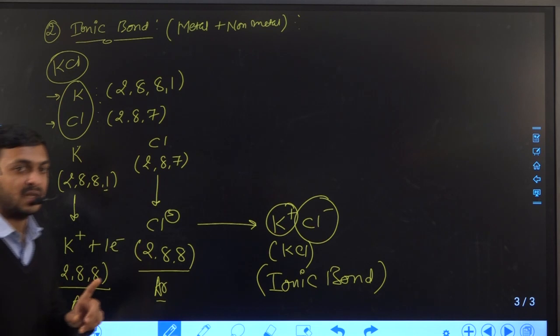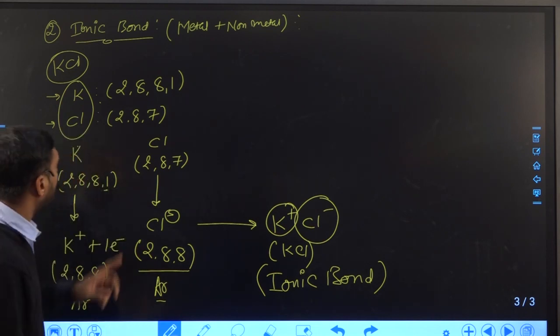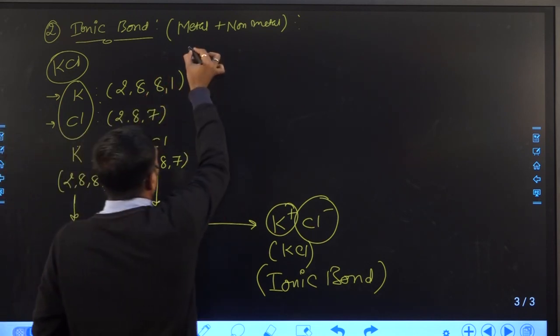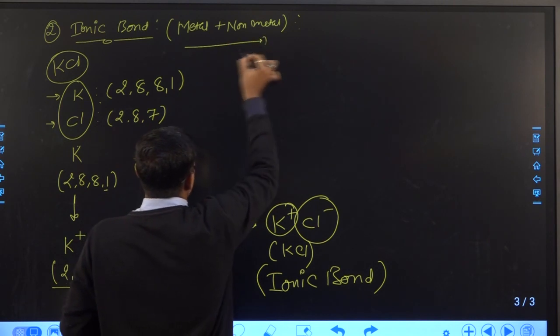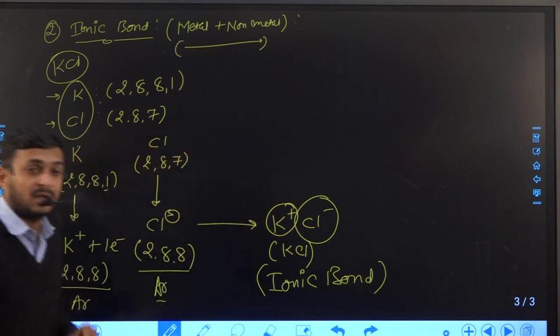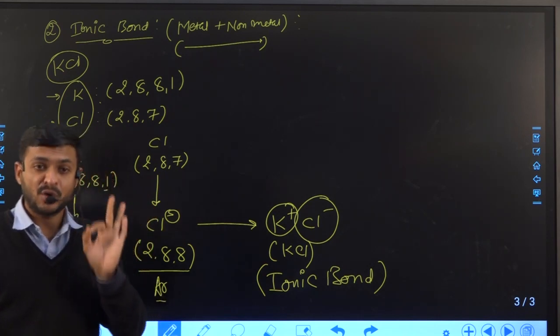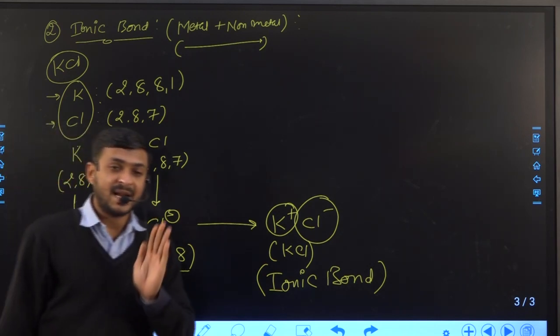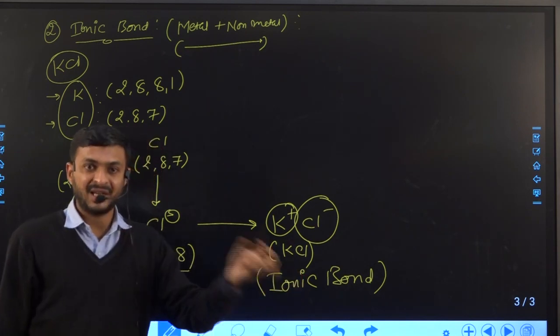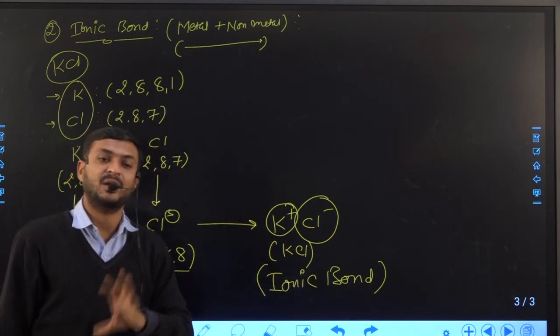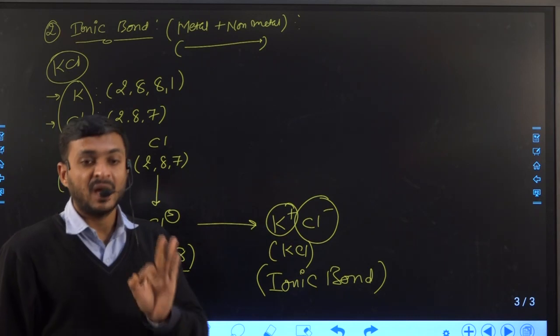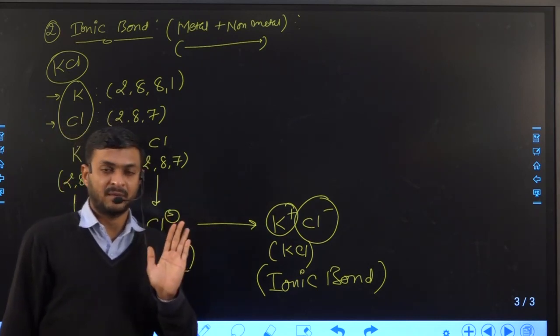Another thing is electron always transfers from metal to non-metal, because metal has a tendency to lose electron easily and non-metal has a tendency to accept electron easily. So that is why ionic bond is formed, simply, right?